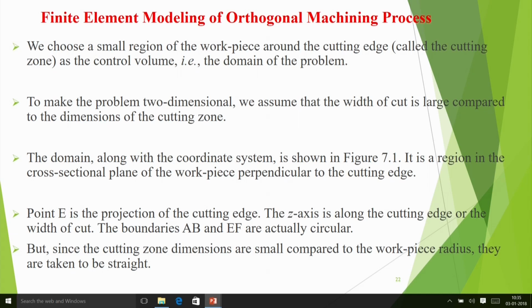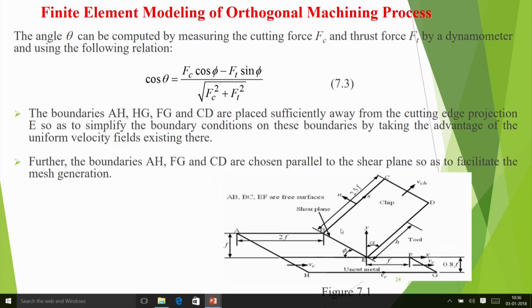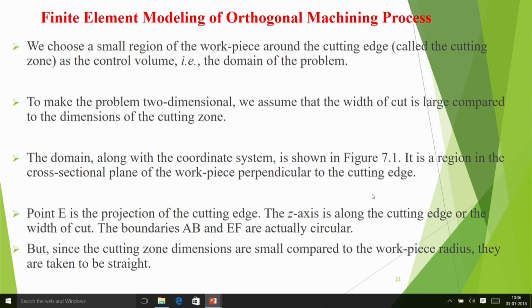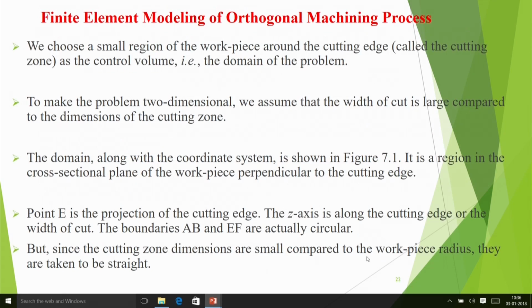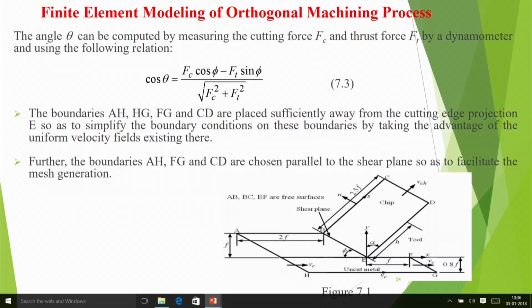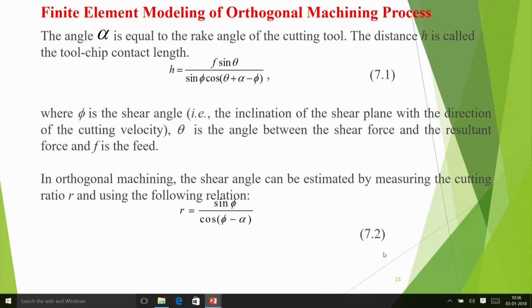Now here we make this type of domain. This is uncut material, and then this is the domain. So here this point is the projection of the cutting edge, and the z axis is along the cutting edge or the width of the cut. That means on this screen you are seeing only the x axis and y axis, and z is perpendicular to the screen.